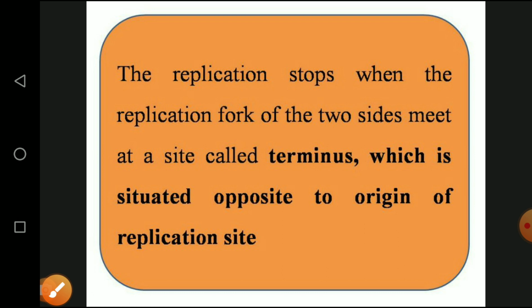The replication stops when the replication forks from the two sides meet at the site called the terminus. So the two opposite sides are joined together at the terminus. At that time the replication process is stopped, and it is situated opposite the origin of replication site. Now all the molecules move on toward the opposite replication origin. Again they are synthesized with new DNA.